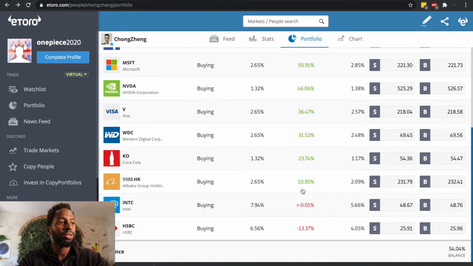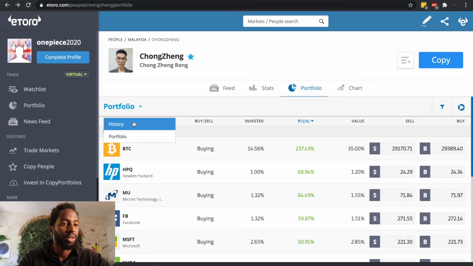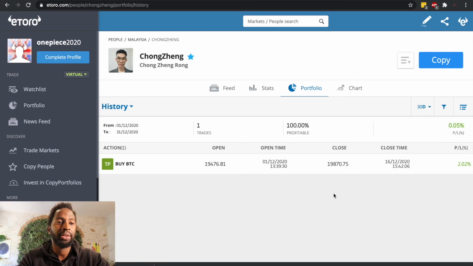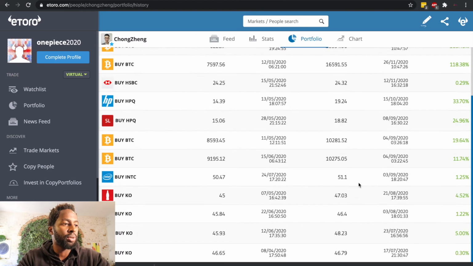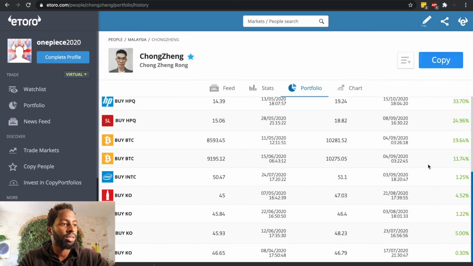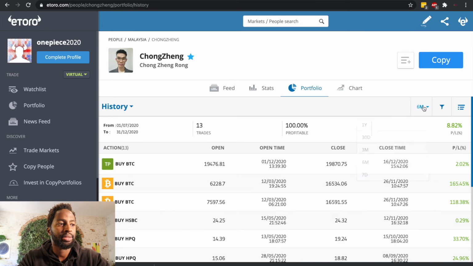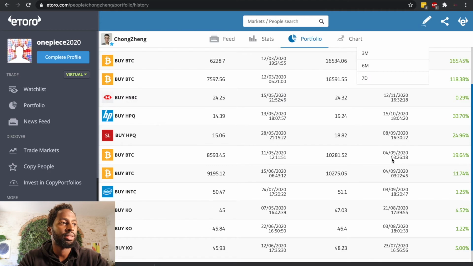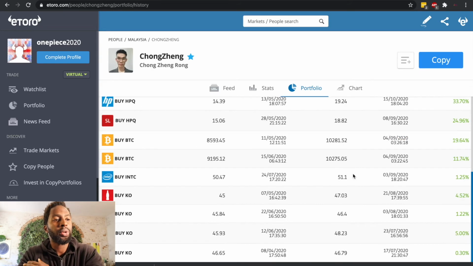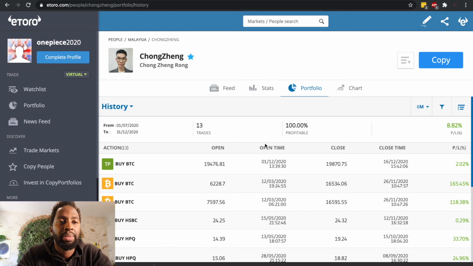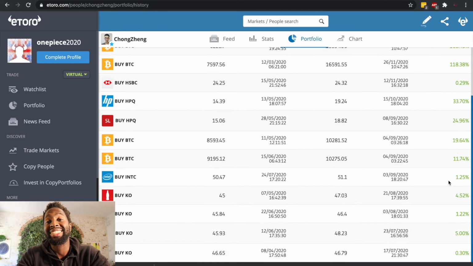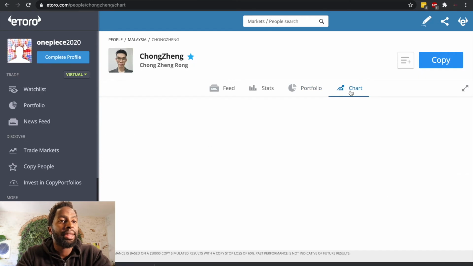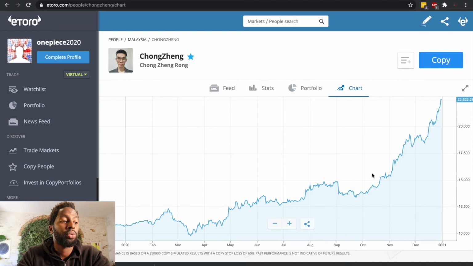If you come here, you can also click on history. Whenever you go to history, you can click here and really drill down on his positions. From what I can see here, he usually just trades stock. Let's look at 6 months. You can see his history: when he opened, when he closed, how much money he made, how much money he lost. Obviously, you can see this information in percentage. All this will give you an understanding of how much money this person might make.